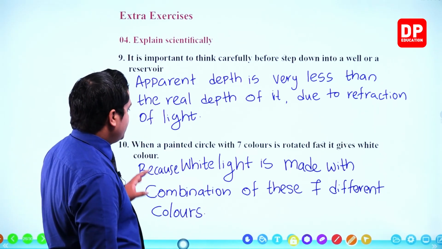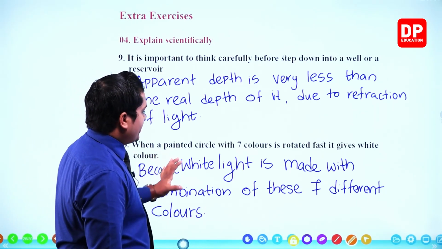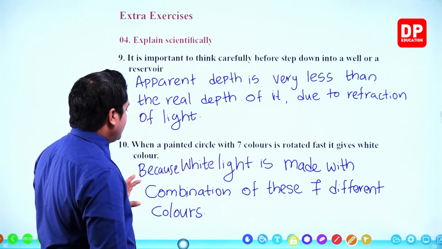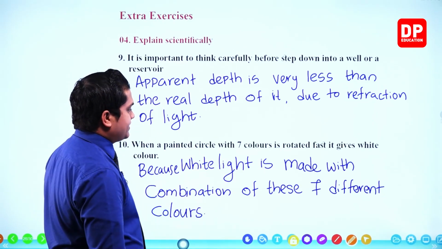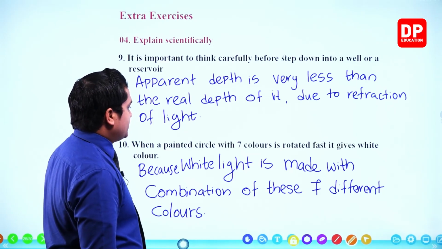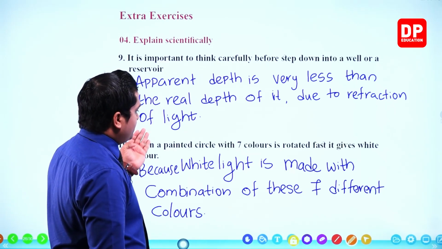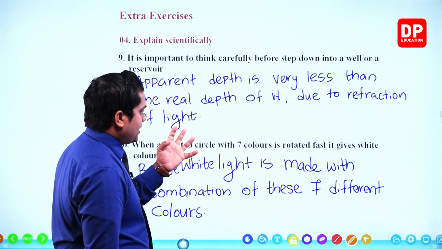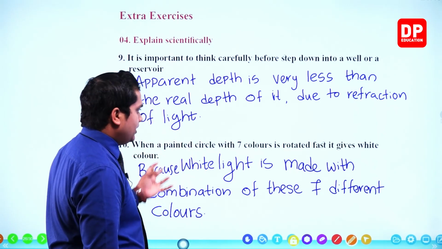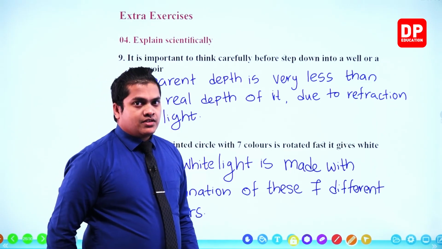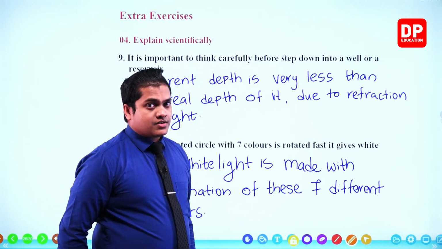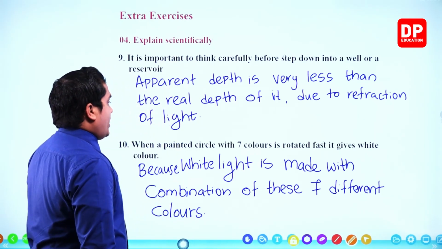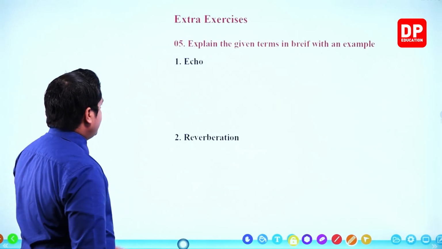So, my dear children, the answer: because white light is made with a combination of these 7 different colors. This is why we can observe a painted circle with 7 colors as white color when we rotate it very fast. Okay, right. Then the next question, number 27.